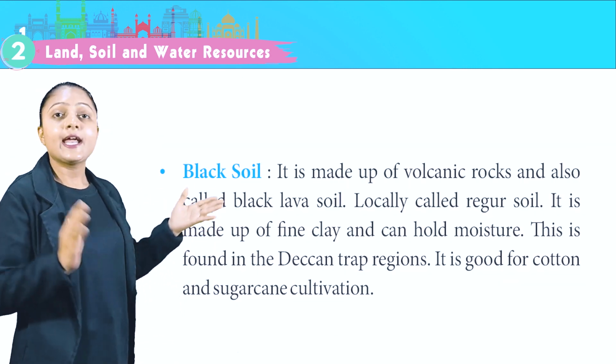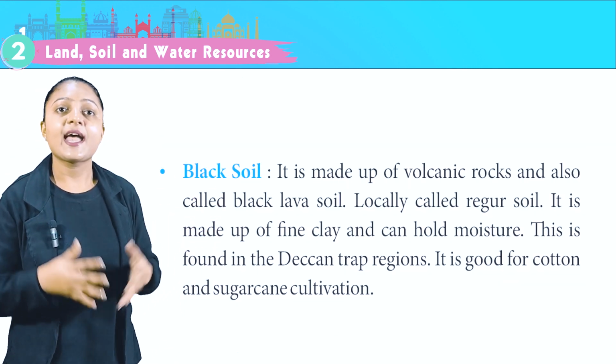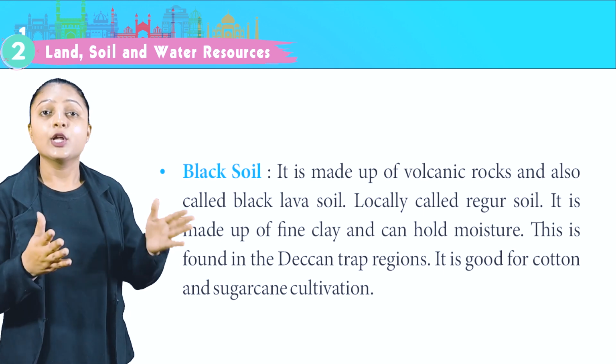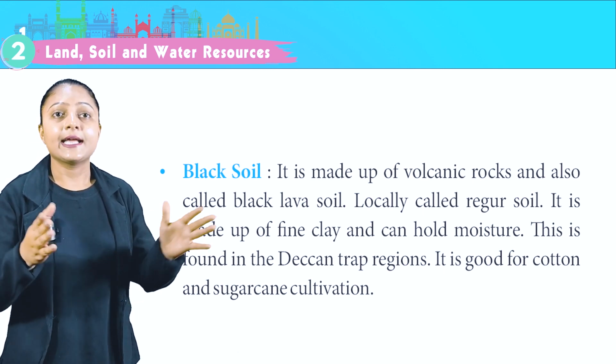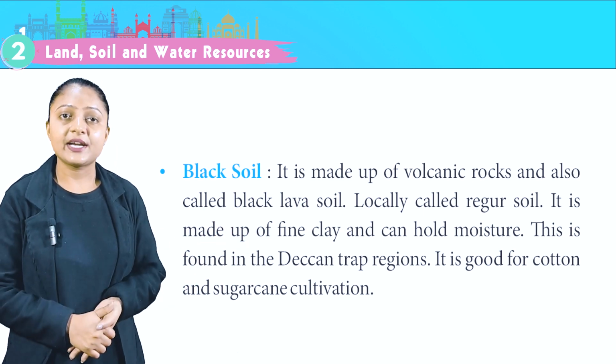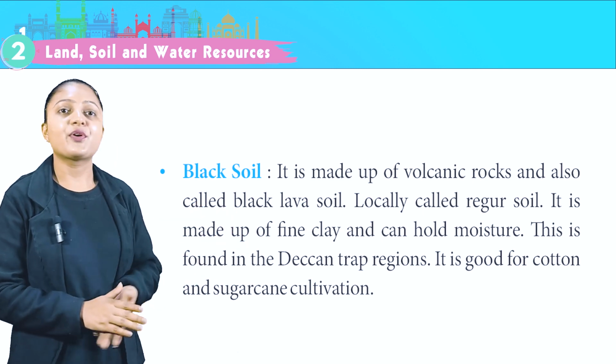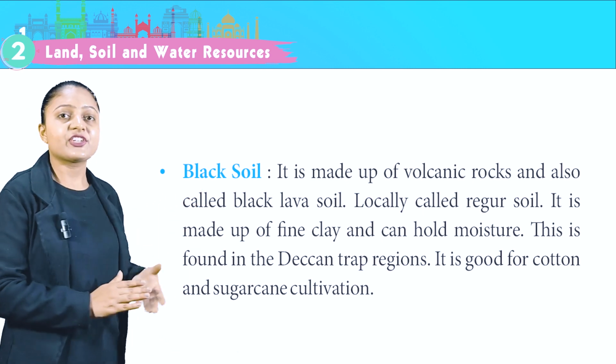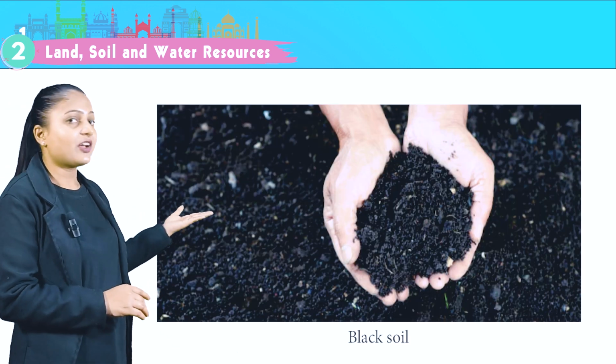Black soil. It is made up of volcanic rock and also called black lava soil, locally called Regur soil. It is made up of fine clay and can hold moisture. This is found in Deccan Trap regions. It is good for cotton and sugarcane cultivation. This is the image of black soil.